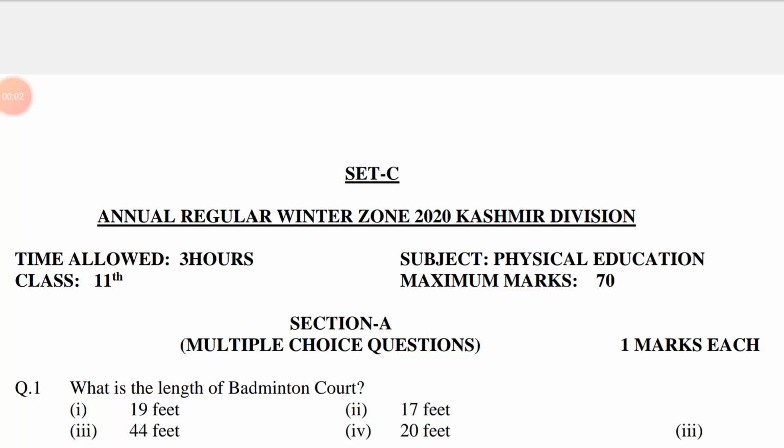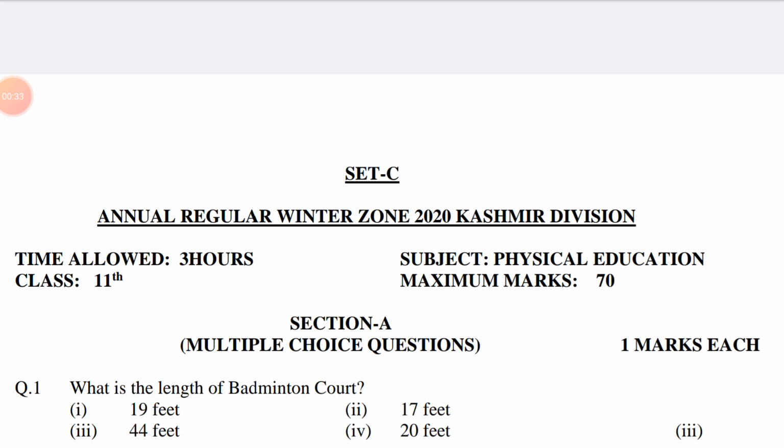Hello dear students, today I am going to discuss the C-Set question paper of class Higher Secondary Part 1st, subject Physical Education, for the session Annual Regular 2020, Winter Zone of Kashmir Division. I hope that this question paper is helpful for the coming exam in Summer Zone of Jammu Division.